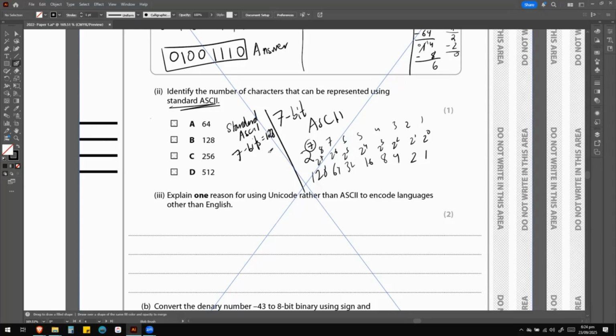It could represent 128 characters. Okay, and you can see that if you add all of these up, 64 plus 32 plus 16 plus 8 plus 4 plus 2 plus 1, you would get 128.